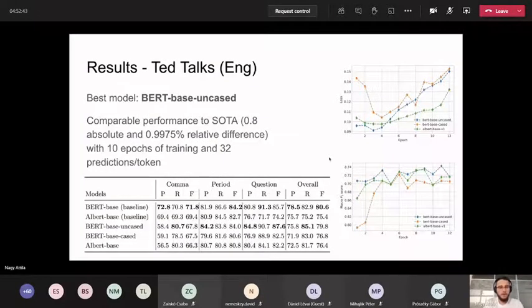Okay, so these are our results for English. Our best model was BERT base, its uncased variation. We achieved comparable performance to what was reported in the state-of-the-art model. This means a 0.8 absolute difference in terms of overall F-score. And it took 10 epochs of training and 32 predictions per token.